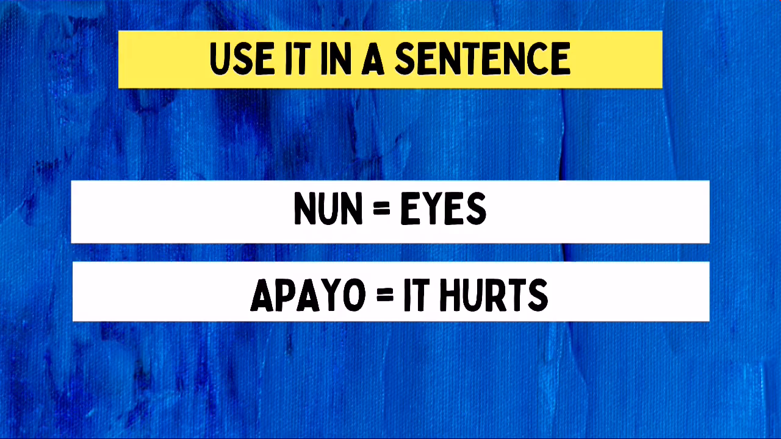The first part of the sentence is nun, and since this is our word for today, we already know by now that the meaning of the word nun is eye, or the part of our body. The second part of the sentence is apayo, which means it hurts. This is used as an adjective used to describe the eyes. So, if the meaning of these two words would be combined, it would result to a sentence that means, my eyes hurt.